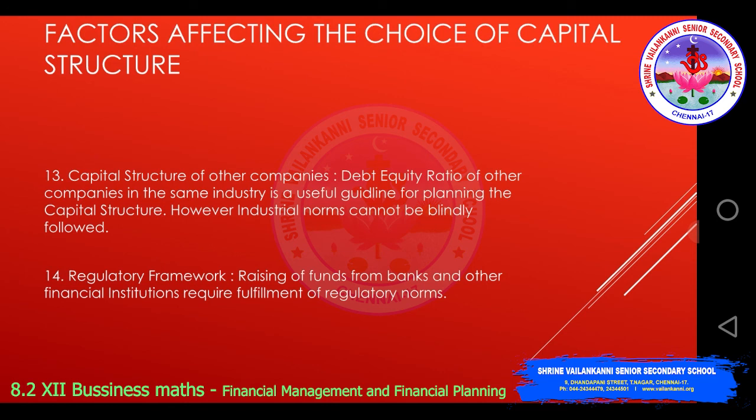Then the regulatory framework: raising of funds from banks and other financial institutions requires fulfillment of regulatory norms. So these are the factors affecting the choice of capital structure. So we have completed the part under capital structure.